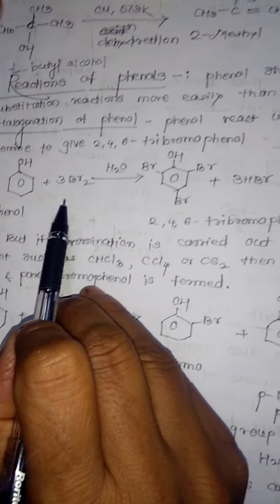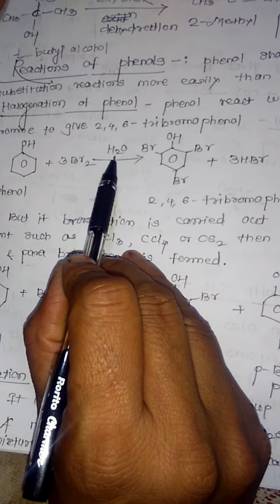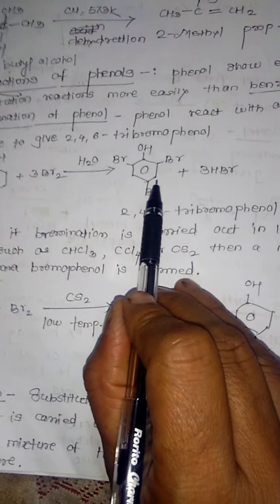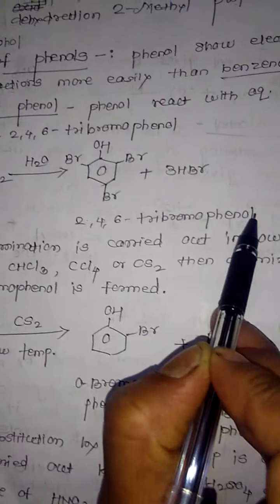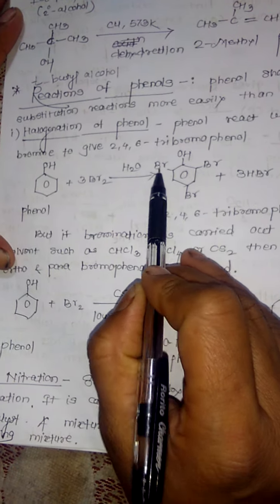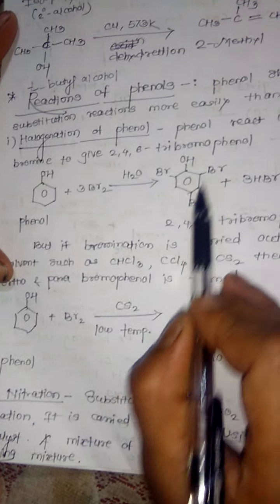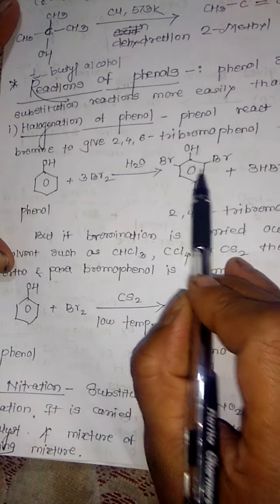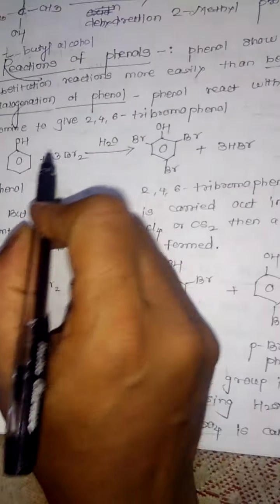Phenol, when treated with an aqueous solution of bromine, that is, when bromine is added in the presence of water, gives the formation of 2,4,6-tribromophenol. This is phenol. At positions 2, 4, 6, three bromine atoms are there, so with the OH on the ring it is phenol, and the name is 2,4,6-tribromophenol. At these positions the hydrogen atom is removed and reacts with Br, with HBr as byproduct.